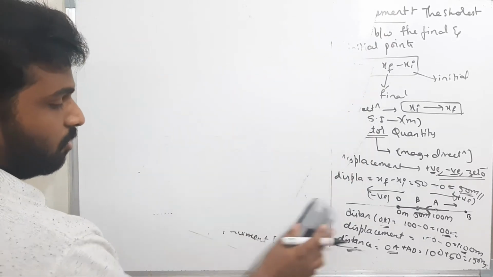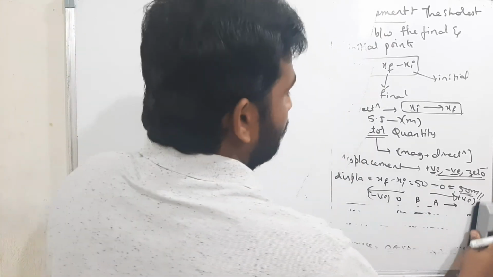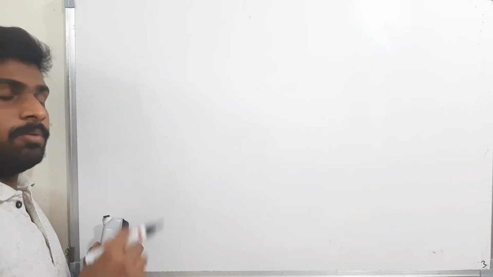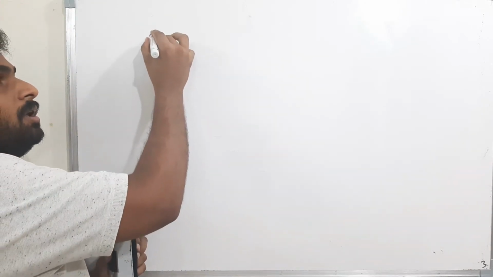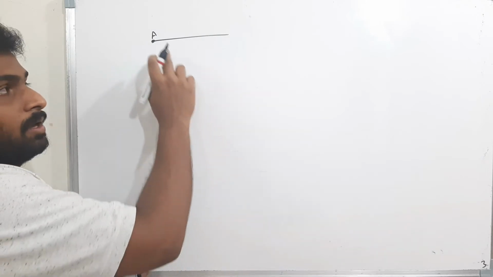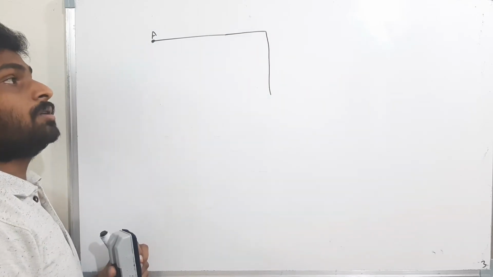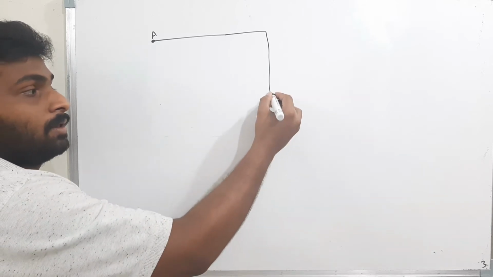Okay, now we will see one small problem. Then we will go to the topic speed and velocity. Okay, now it's a small problem. The body A is moving along the rectangular path. The body is moving in a rectangular path.